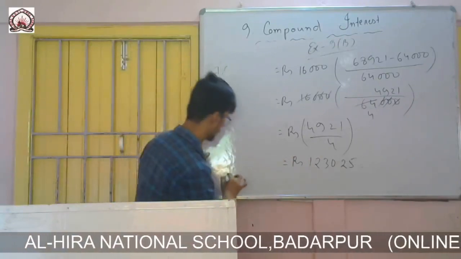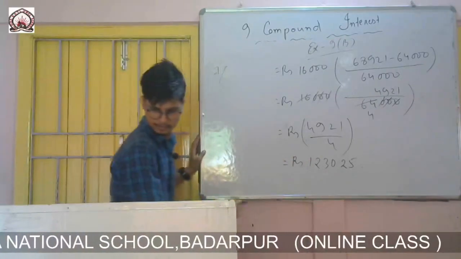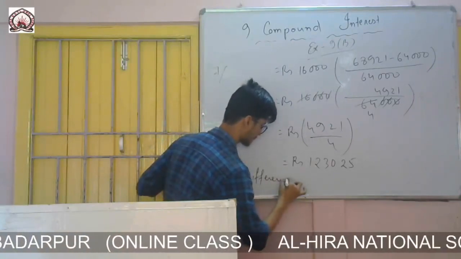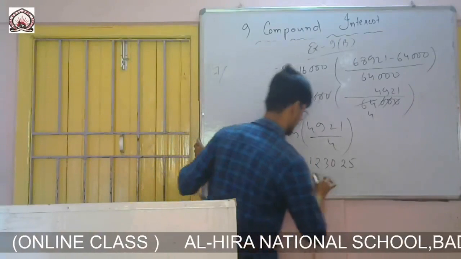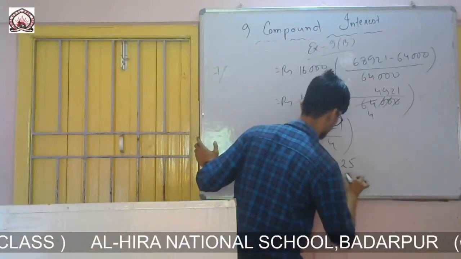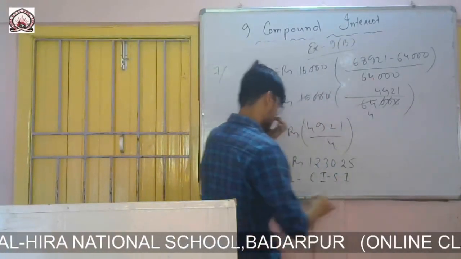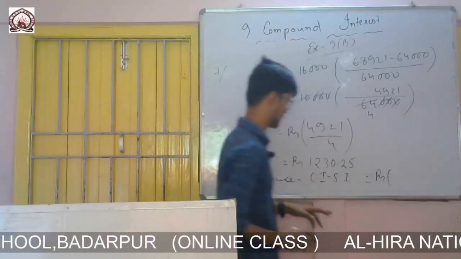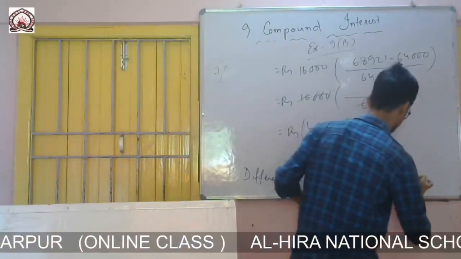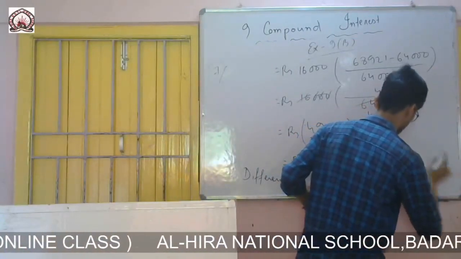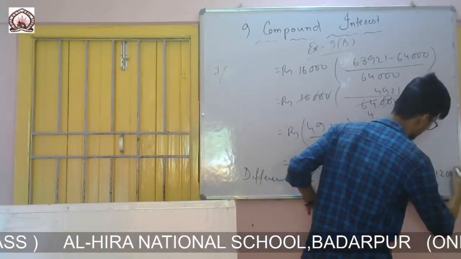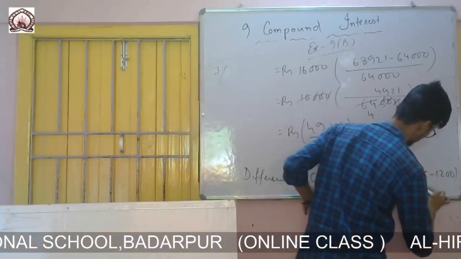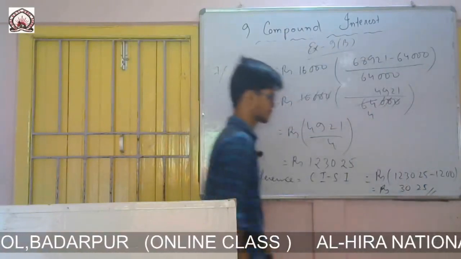So difference, therefore which one is greater? CI. So difference equals to CI minus SI. Simple interest, it was given rupees, CI you got 1230.25 and it was 1200. So rupees 30.25. So this is the answer, rupees 30.25.